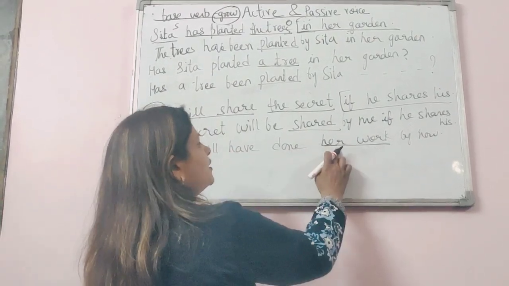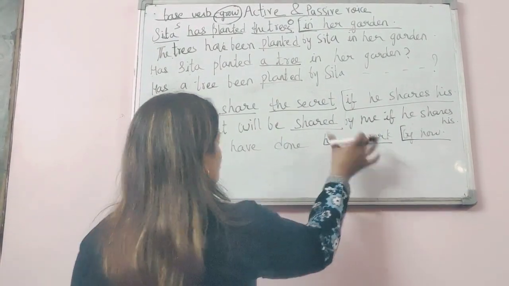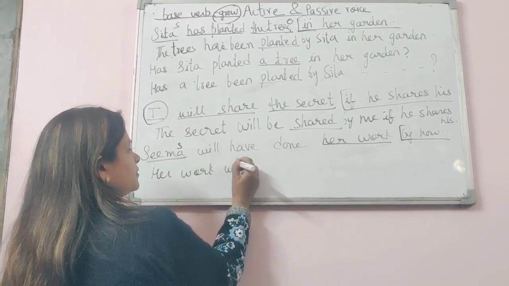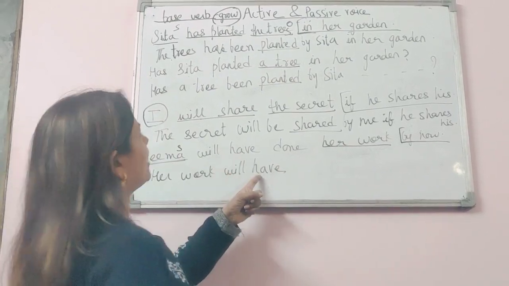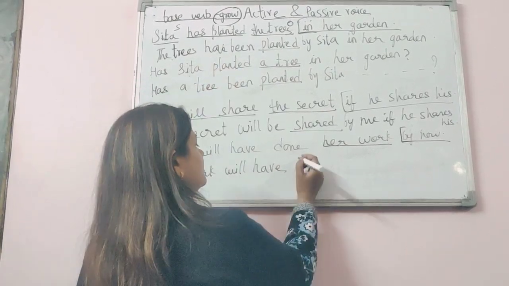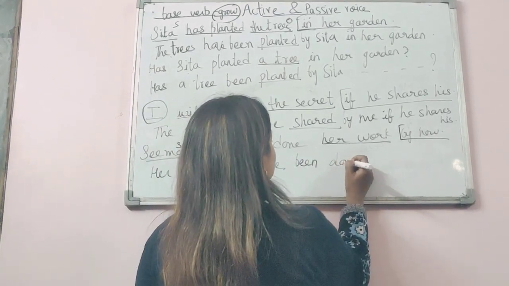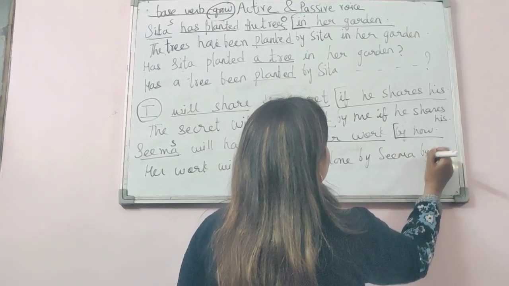So her work is the object, and by now is our phrase which will be added later. So her work will have. I have already told you, with all has or have or had we'll write been. Her work will have been done by Seema by now.